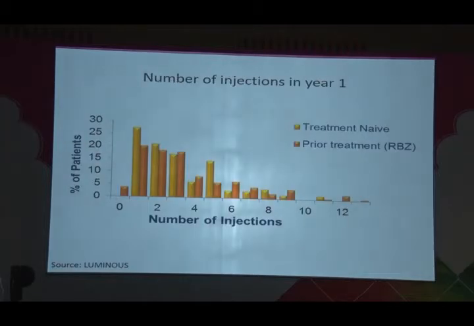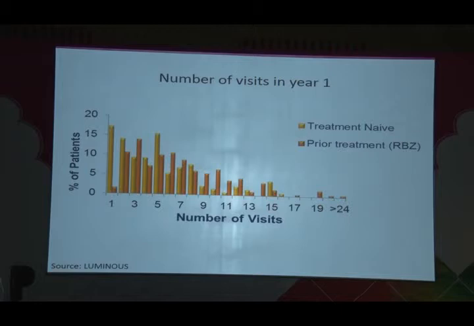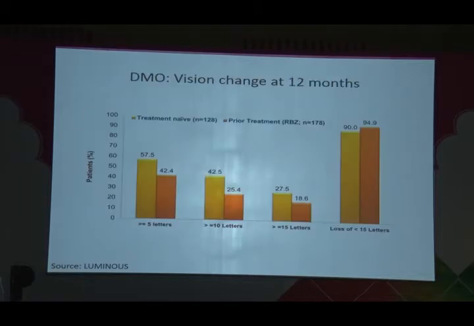Now, what we see here in the first year in the Luminous trial is whether you were treatment naive or not, the patients require high numbers of injections. And what we have to think sometimes is not think like a surgeon where you may see a patient once, operate and see them again. We have to think more like a physician in the sense of you're going to go on this treatment and you're going to be on it for a number of months, if not years. So we have to think differently about managing these patients. Not only do they require a high number of injections, they require a high number of visits. So it is quite intense, this management of these patients.